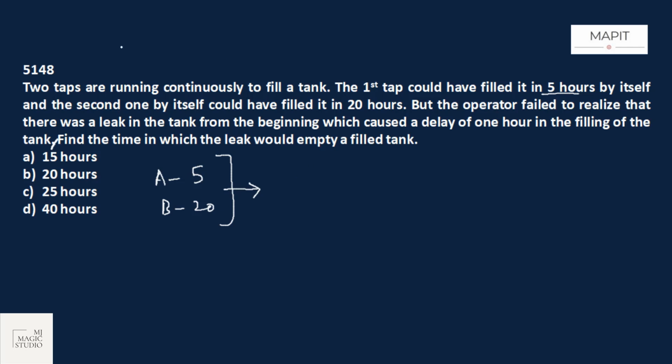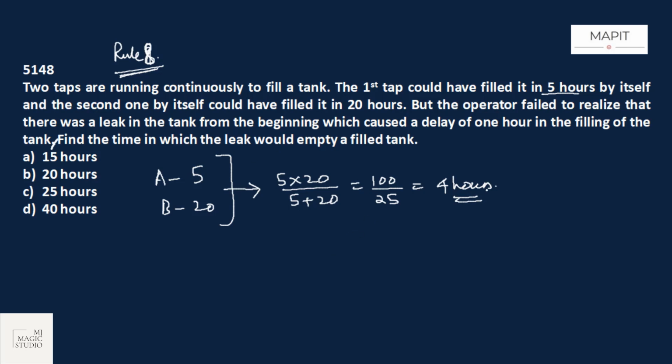And the formula for that we know is very clear. You may go through rule number 8, the CM rule from our rule book. Link is given in the description. And what does it say? When we are adding two things in time and work, the formula to be used is product by sum. So 100 by 25 is 4 hours. If both are working together, they would fill this tank in 4 hours. But due to the leak, it takes 1 more hour in filling the tank. That means due to the leak, the time required to fill the tank is 5 hours.